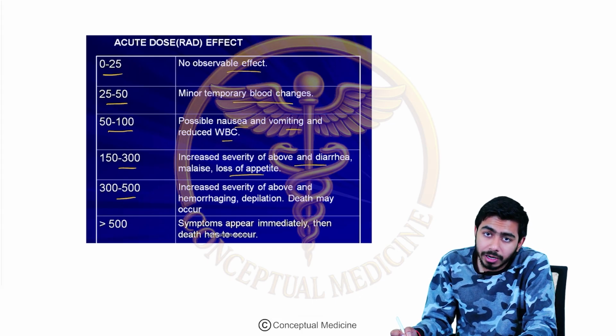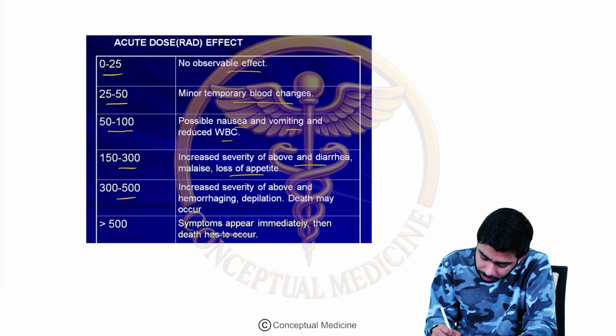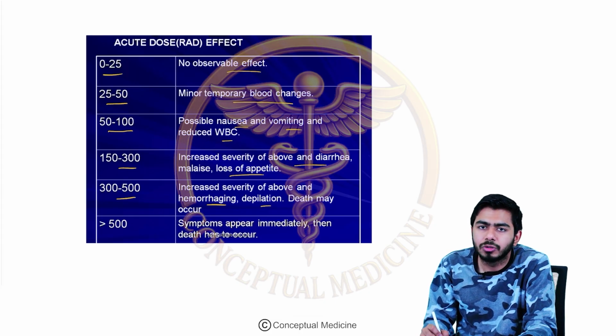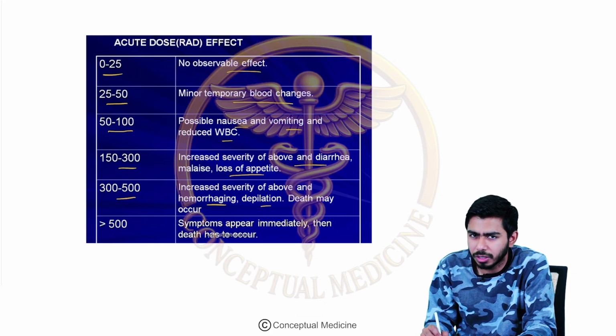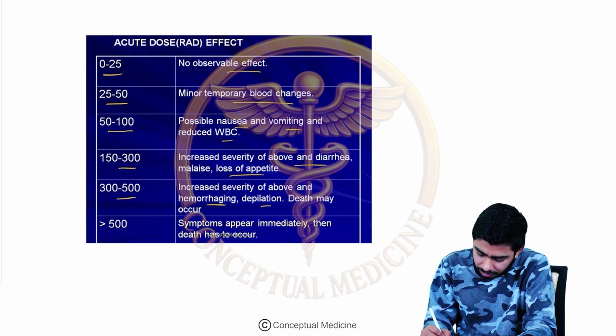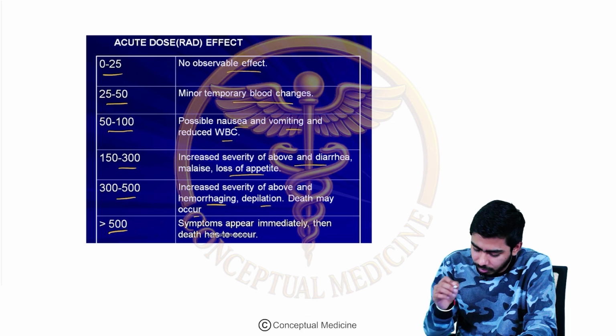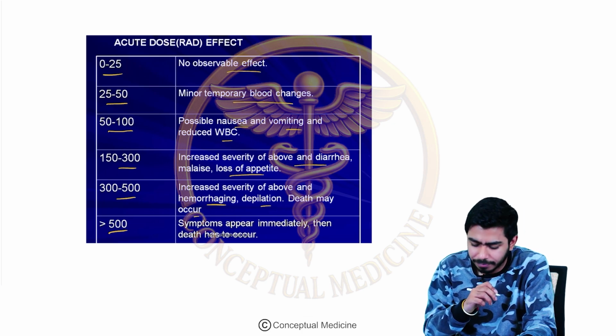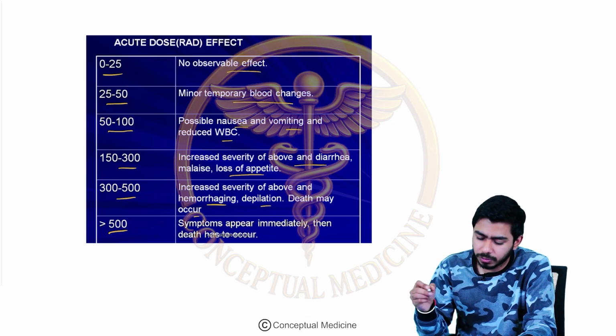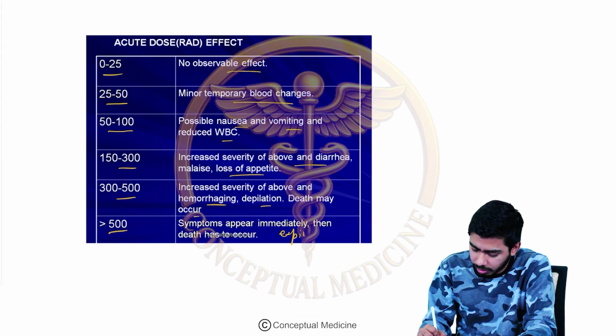At 300 to 500 rads, if the radiation exposure is increasing, then there might be hemorrhage, there might be depletion, and in severe cases, severe nausea, vomiting, diarrhea, and hemodynamic changes will appear in the patient. In some cases, death might be there as well, right? More than 500 is very, very lethal. Here the symptoms will appear immediately, and then at last, the expiry might be seen, right?